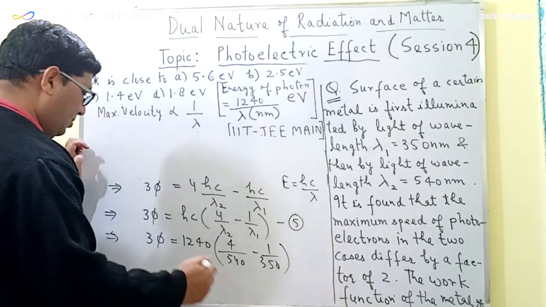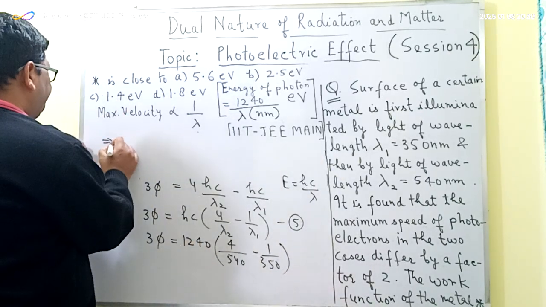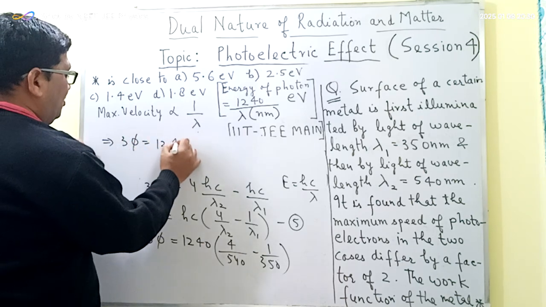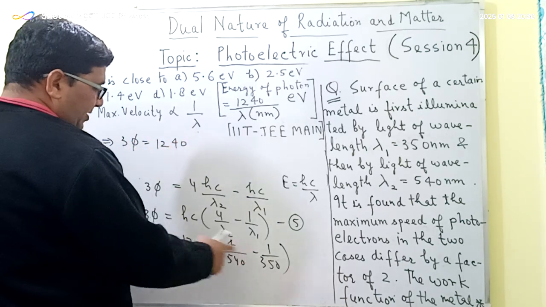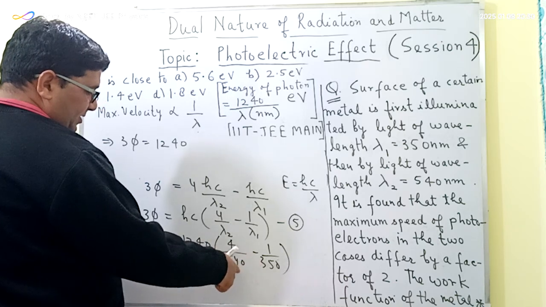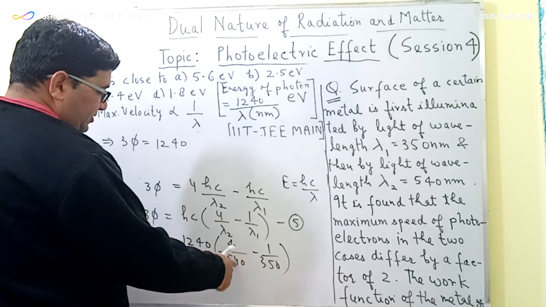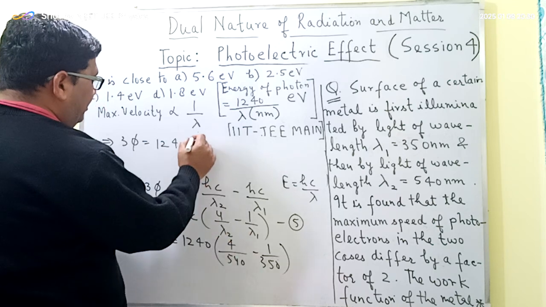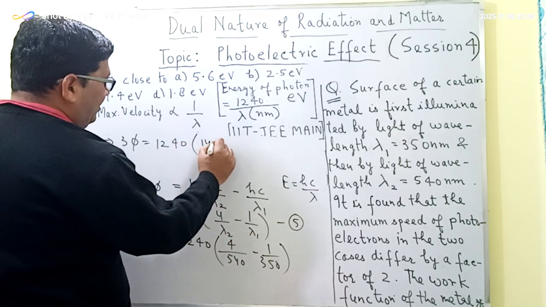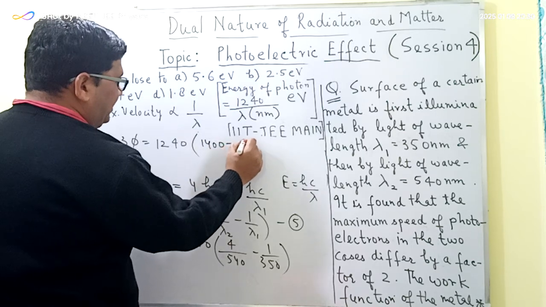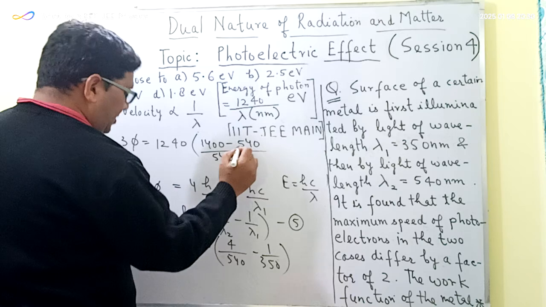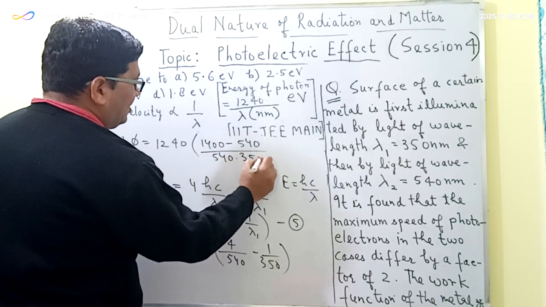So 35 will be equal to 1240. This will be equal to, if I can write this value, that is 350 into 4, that's equal to 1400 minus 540 divided by 540 into 350.